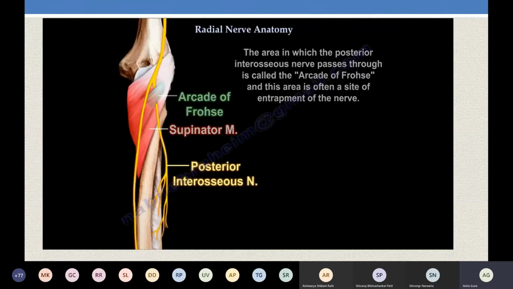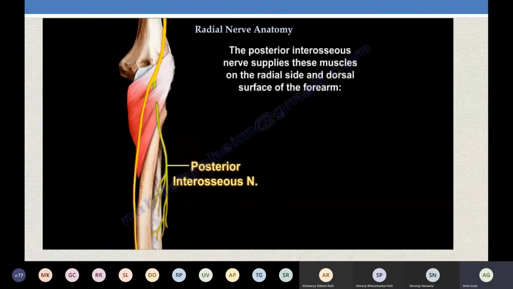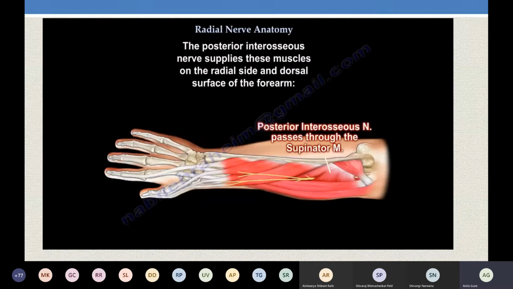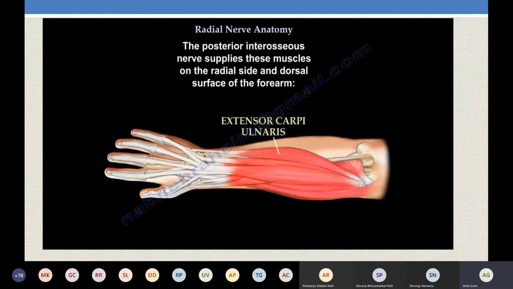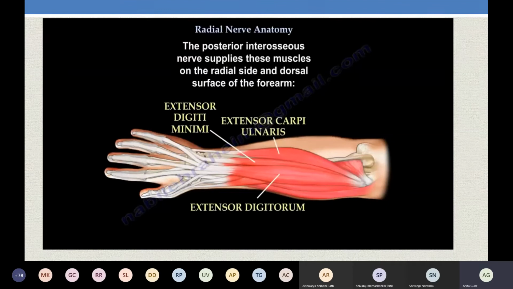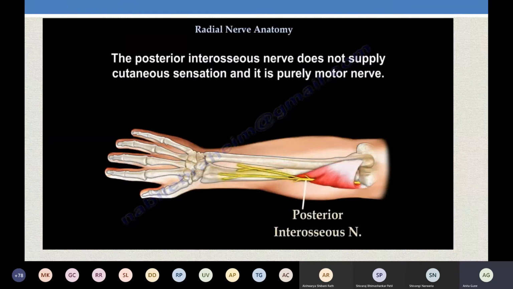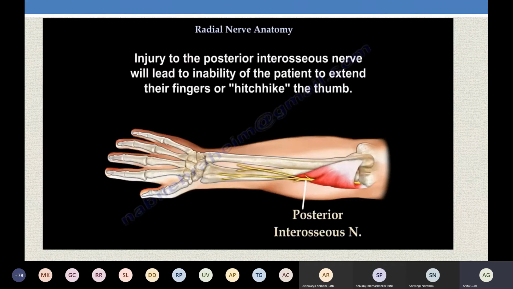One more cause of injury of the posterior interossei nerve is compression or entrapment of the nerve in this arcade. When it is going down, it will supply all the muscles of the forearm that we saw, that is extensor carpi ulnaris, extensor digiti minimi, extensor digitorum, extensor carpi radialis brevis, okay, extensor pollicis brevis, extensor indicis, extensor pollicis longus, abductor pollicis longus. It is a purely motor nerve. It will go and end in a pseudoganglion, and it will supply all the muscles.